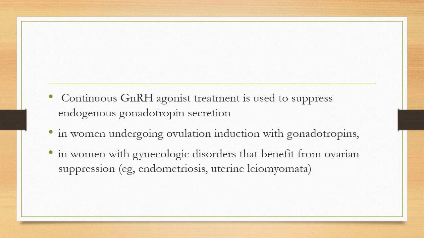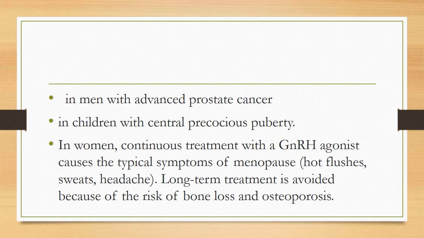Continuous gonadotropin-releasing hormone agonist treatment is used to suppress endogenous gonadotropin secretion in women undergoing ovulation induction with gonadotropins. Continuous gonadotropin-releasing hormone agonist treatment is also used in women with gynecological disorders that benefit from ovarian suppression, like endometriosis or uterine leiomyomata. It is also used in men with advanced prostate cancer, in children